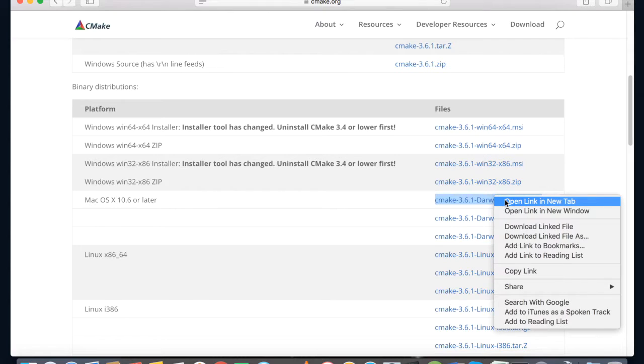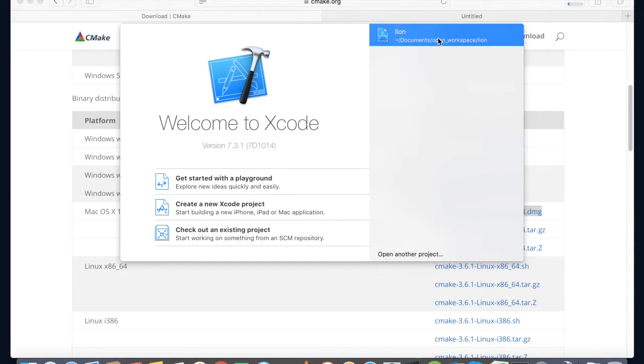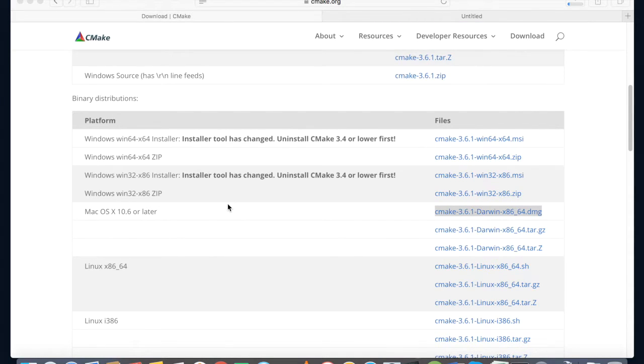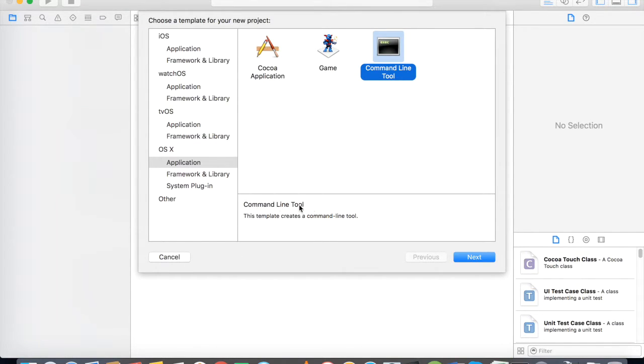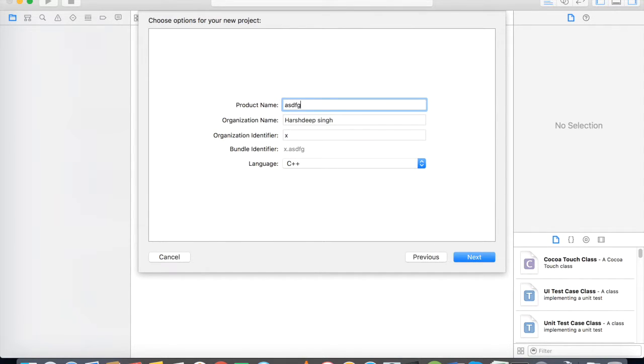Yep, we can click on new tab. So this is Xcode, and you can just click on the new project, just run it once.